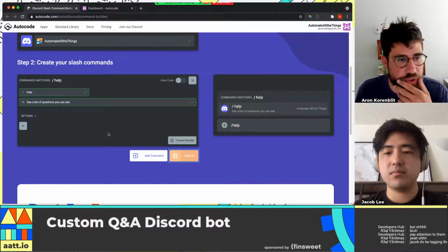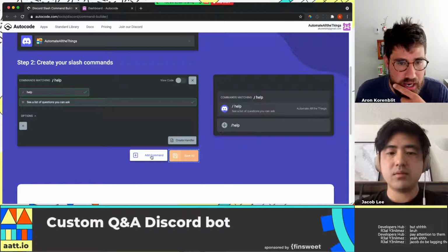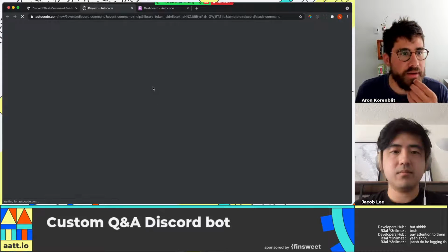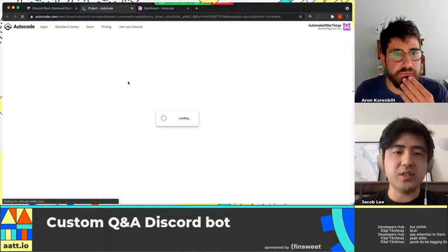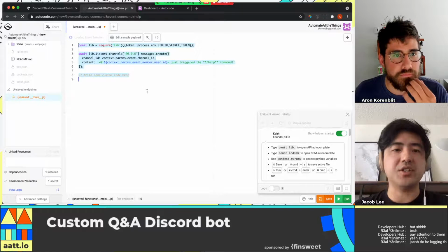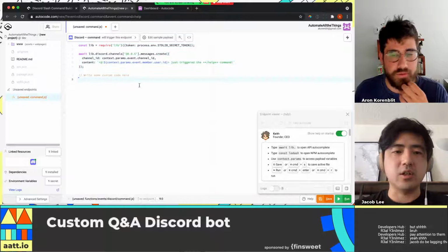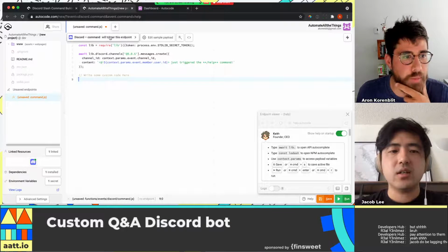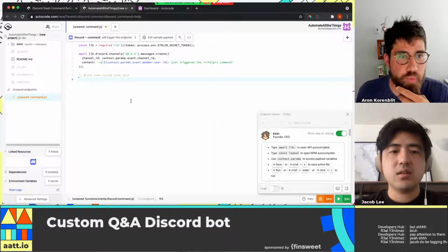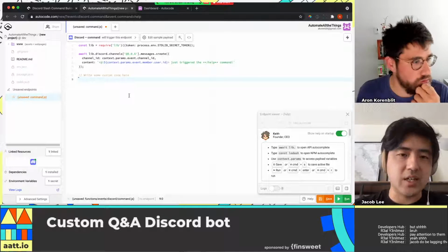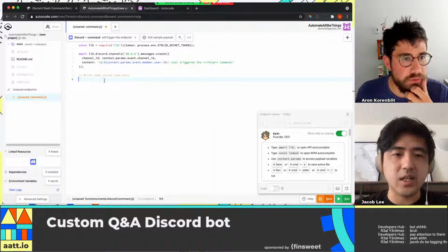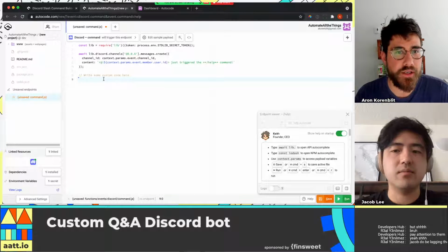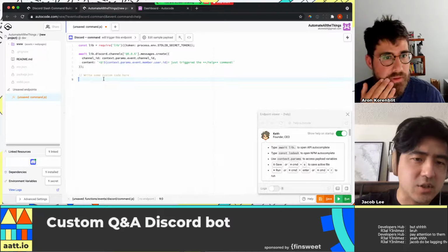Okay, so let me add a handler, which is the response. Cool. Now you're taken to the Autocode editor, and it'll automatically set up the event. Do you see that little bar on the top? Discord command will trigger this endpoint. That's saying help is going to trigger this endpoint when we run that custom code. If you click it, you can see the specific command is help, so only the help command will run this code.